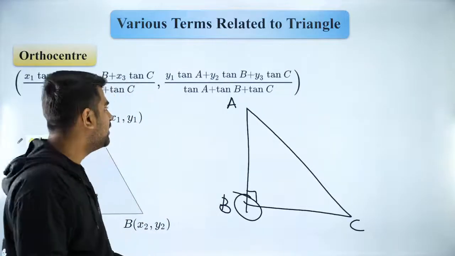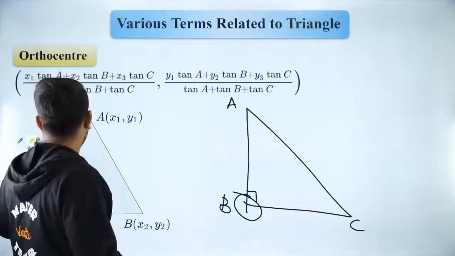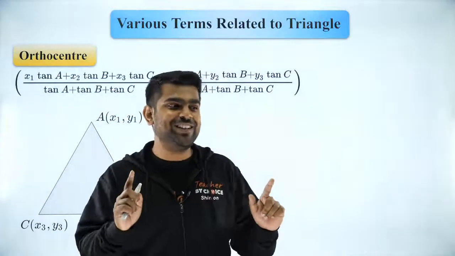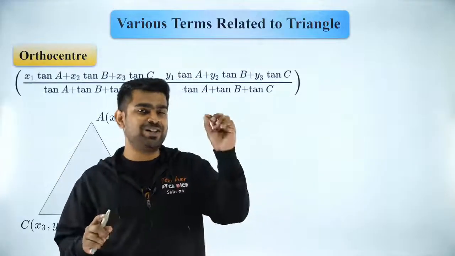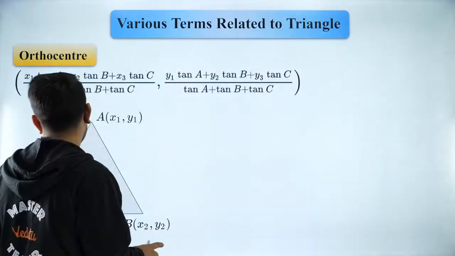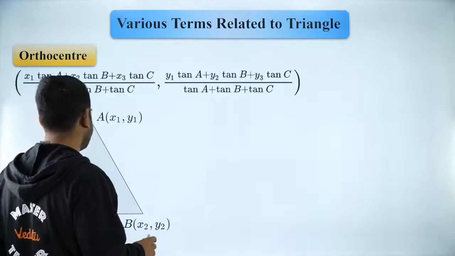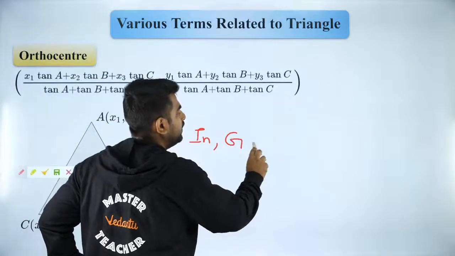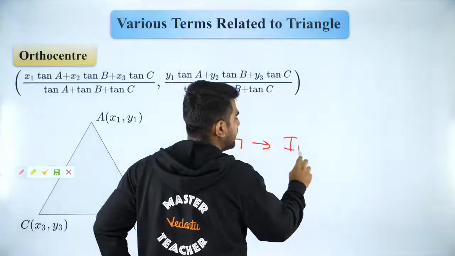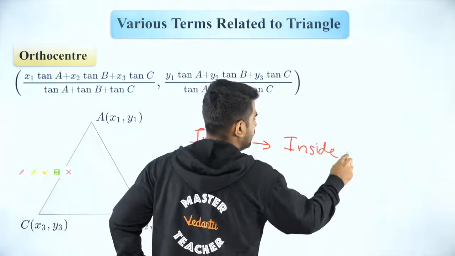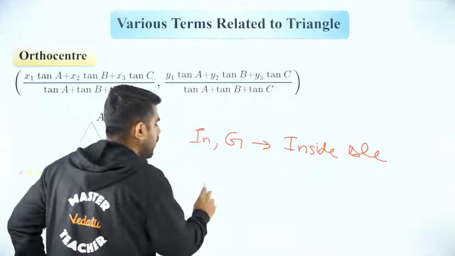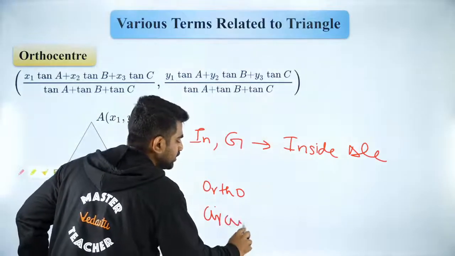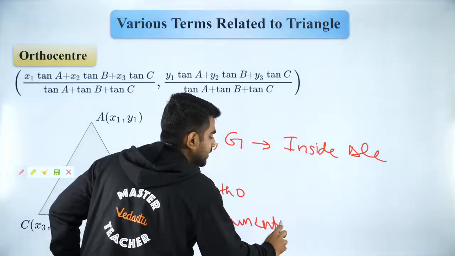Very good. Now, one more important thing which I want to teach you, because you are attending these classes sincerely, I'm going to give you a small secret. Listen to this very carefully. Incenter and centroid will always be inside the triangle, but orthocenter and the next center, circumcenter, can be outside.